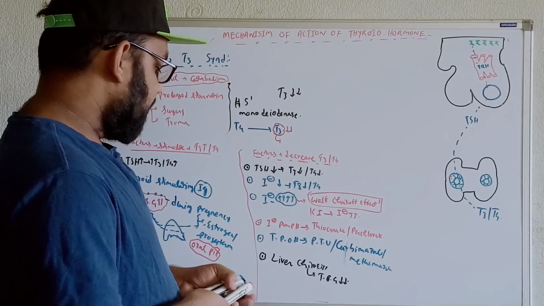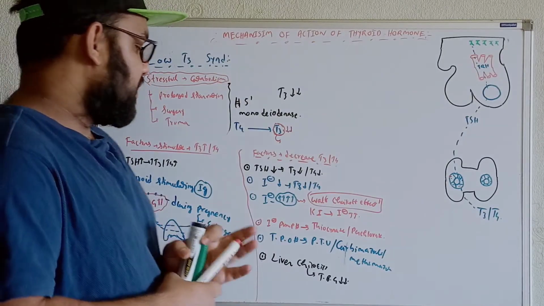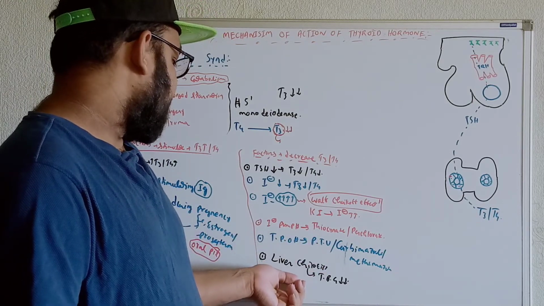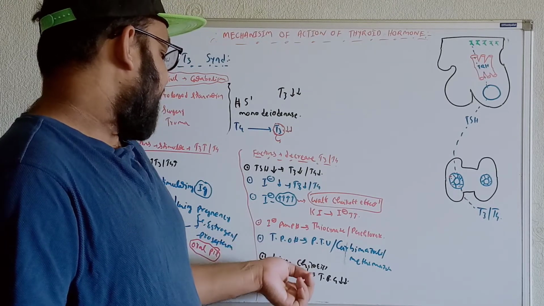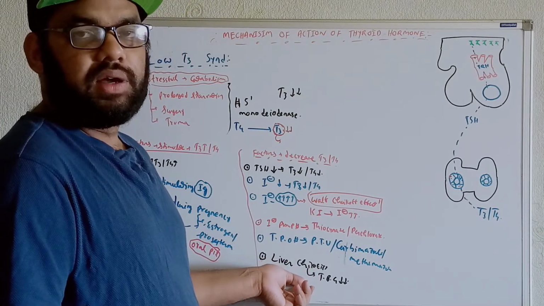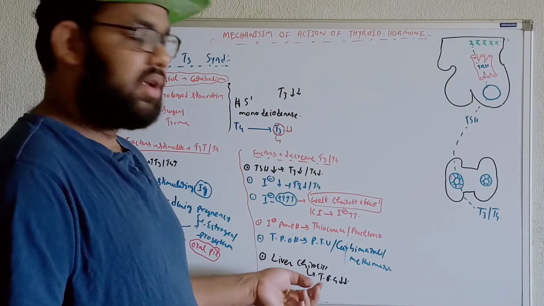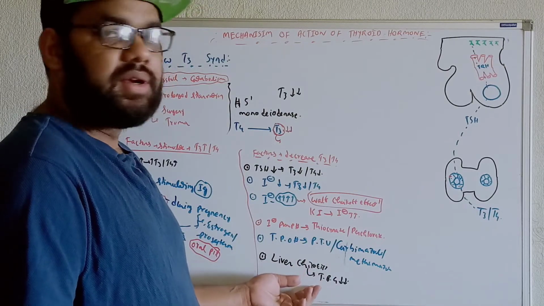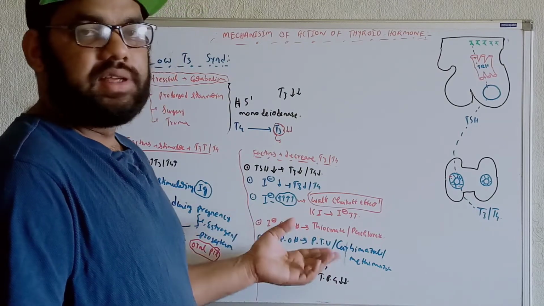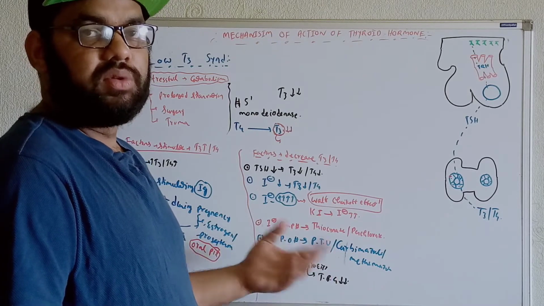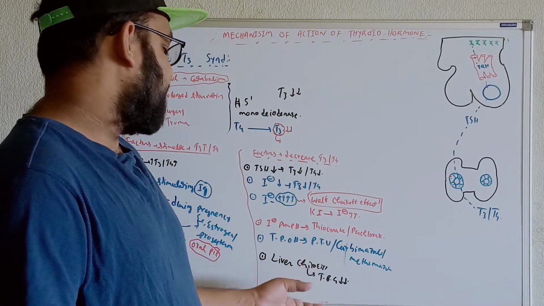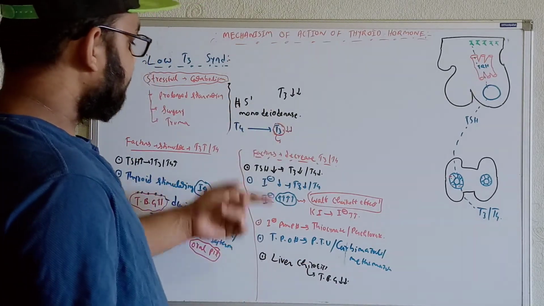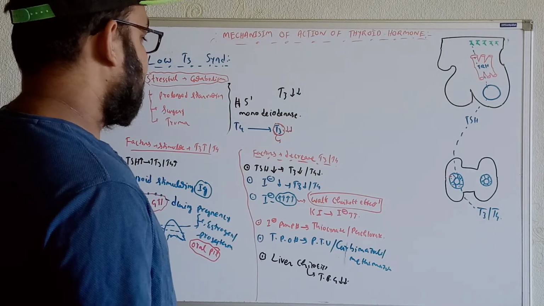Another thing we can say over here, if we get, for example, nephrotic syndrome. The protein is going out from the body in nephrotic syndrome. I have a separate video on nephrotic syndrome, you can watch it over there. I said there that we'll get proteinuria, around 3.5 grams per day of protein excreted out. Whenever we get protein excretion, definitely less protein will be available within the circulation to bind T3 and T4. So ultimately we will also get a dropping of T3 and T4 in nephrotic syndrome. So these are the conditions when you will see less T3 and T4.